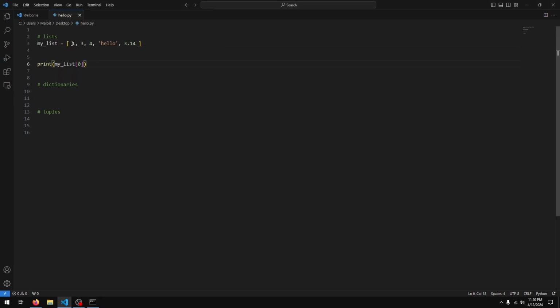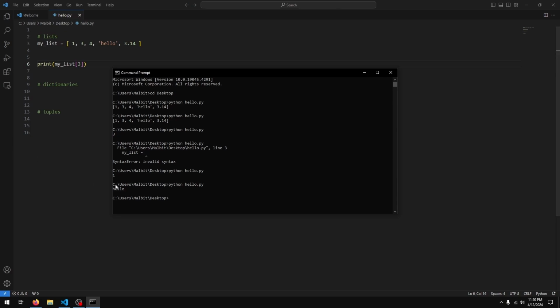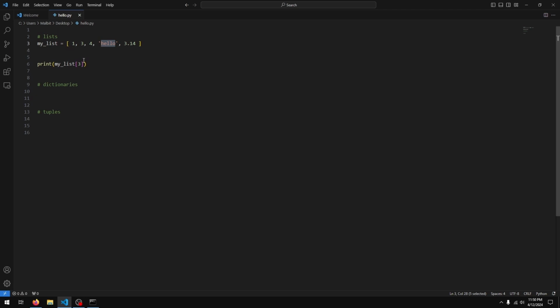And in the same way, if we want to reference any of these items, we just use its index. So once again, indices start with 0, so this is 0 1 2 3. So if I do 3, we get hello, the fourth item.